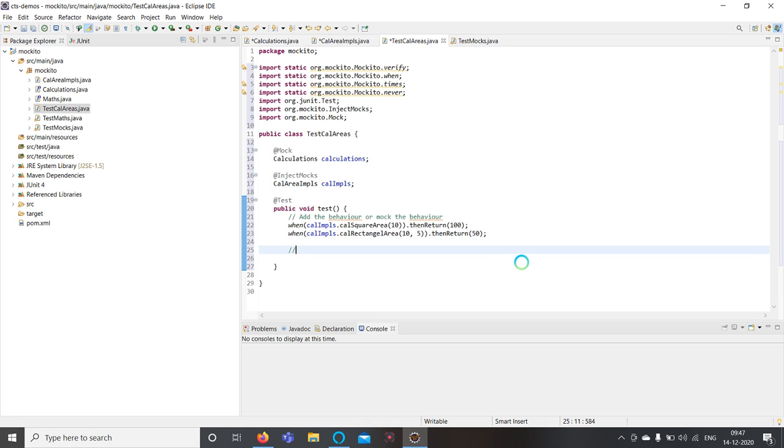So the next step is we need to verify it. We need to verify the methods by calling the assertions.